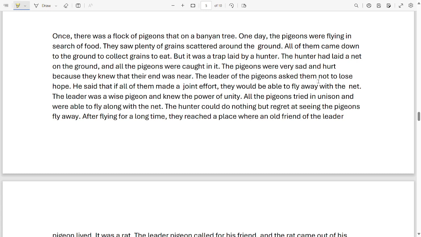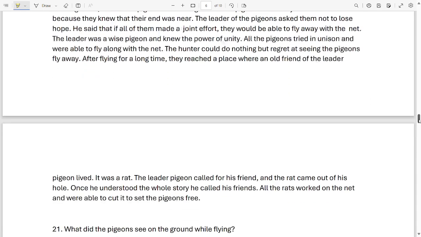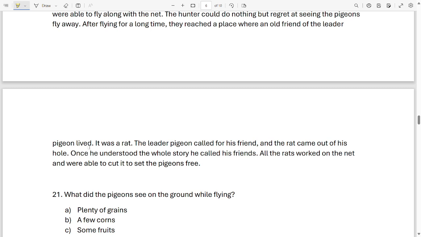The leader of the pigeons asked them not to lose hope. He said that if all of them made a joint effort, they would be able to fly away with the net. The leader was a wise pigeon and knew the power of unity. All the pigeons tried in unison and were able to fly along with the net. The hunter could do nothing but regret at seeing the pigeons fly away. After flying a long time, they reached a place where an old friend of the leader pigeon lived. It was a rat. The leader pigeon called for his friend and the rat came out of his hole.